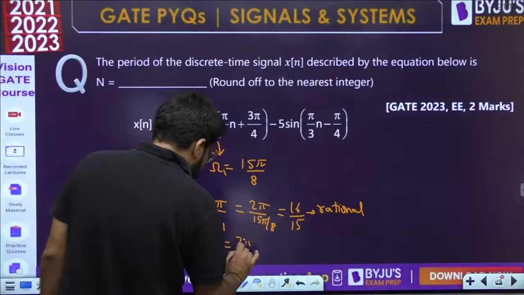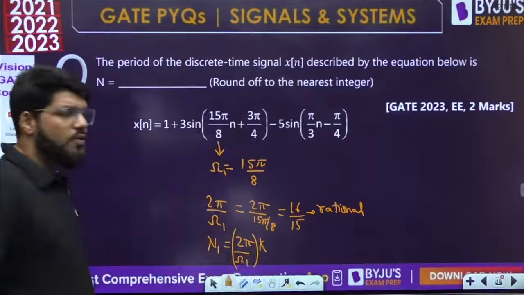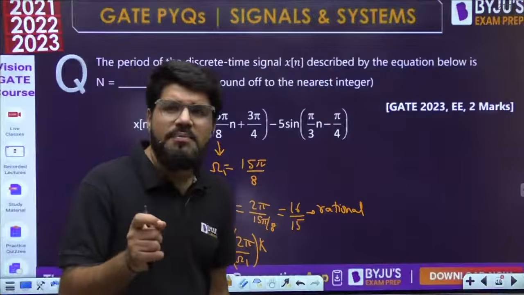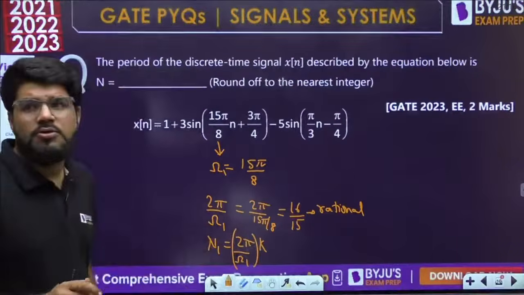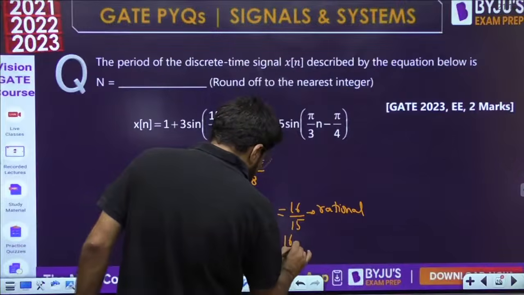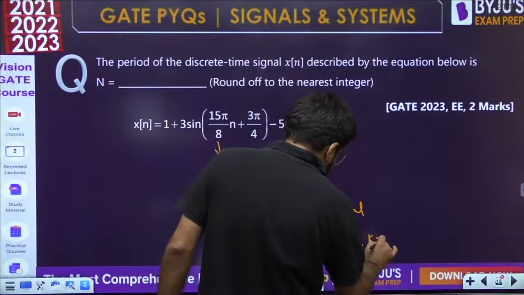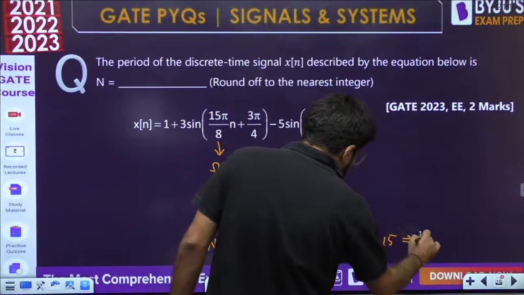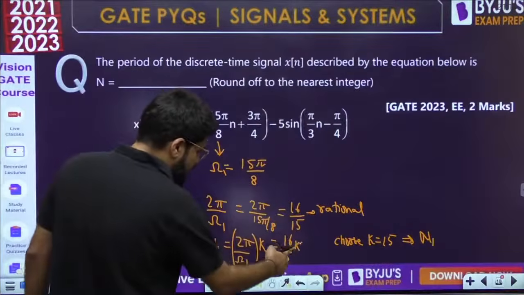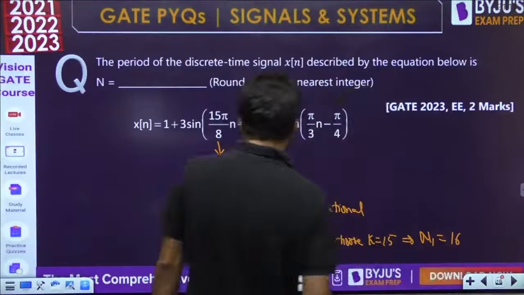We normally write it as 2 pi by omega 1 multiplied by some constant k, where k is the minimum integer which will convert the period also to be an integer. So that means it is 16 by 15 into k, right? You will choose k equal to 15, because that is the minimum value of k. 15 will cancel and the answer will be 16. So the period N1 is equal to 16.